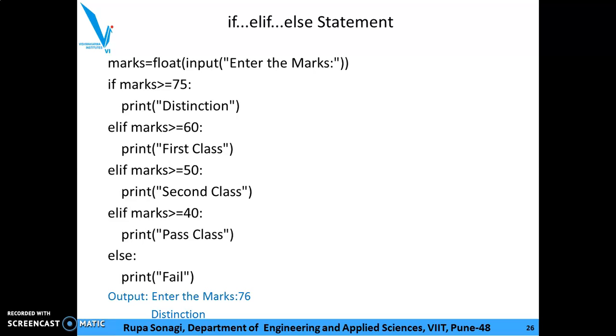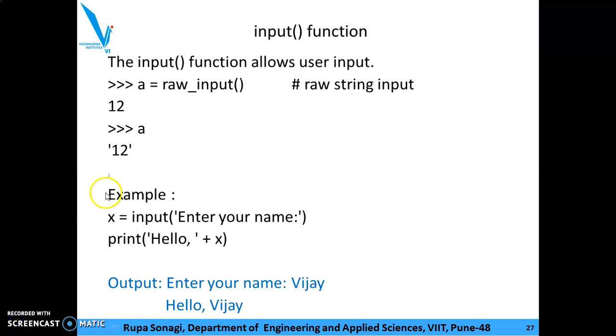So we'll execute the same in a Colab. Input function. I hope you have understood the input function in unit 1. The input function allows user to input. Suppose you write a is equal to raw_input function. It's a raw string input, result is 12. Or whenever you write a, it is a string 12. Suppose you have written x is equal to input, enter your name, colon.